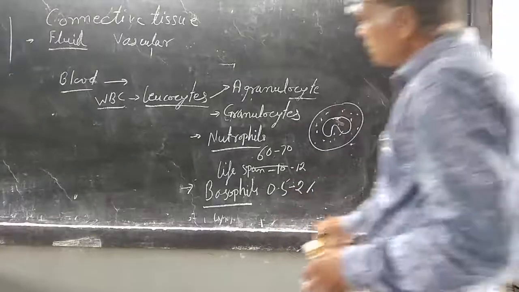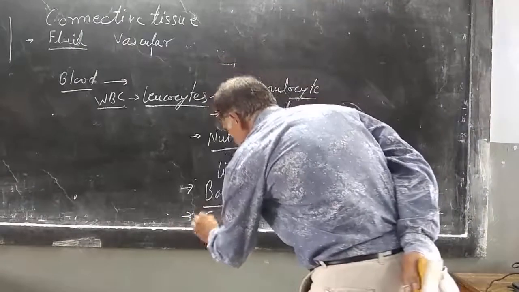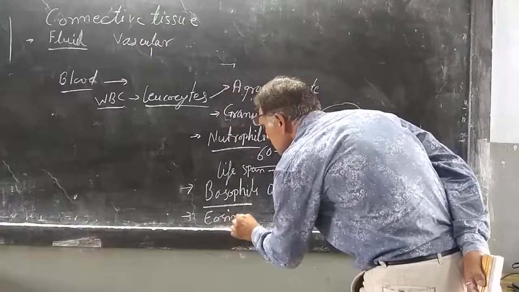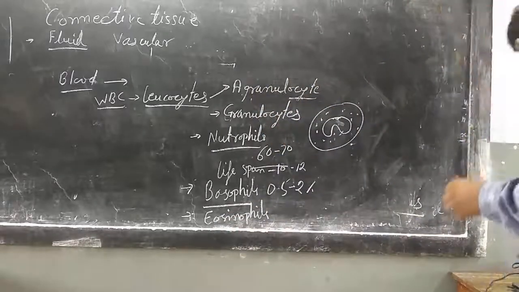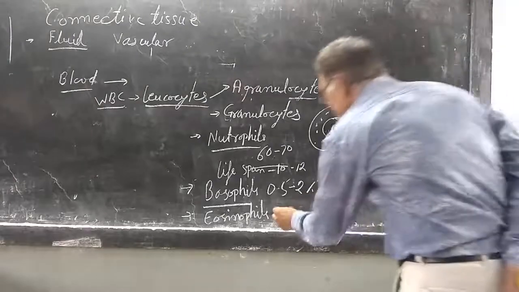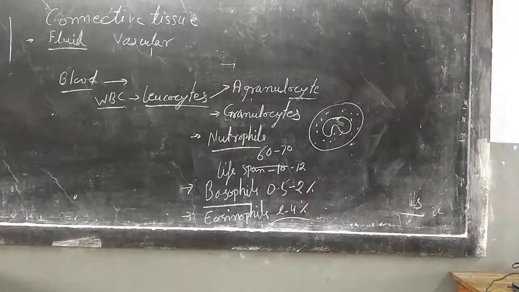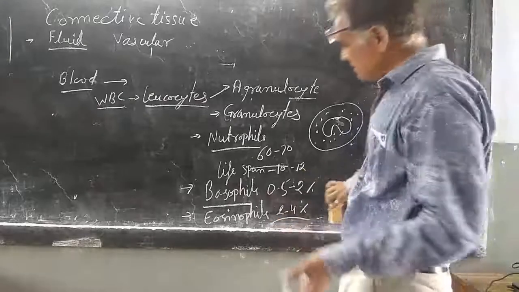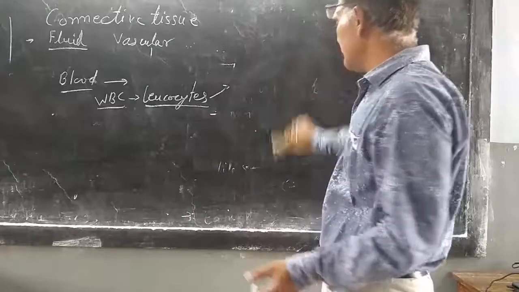And the third type of leukocytes is eosinophils, or we can say acidophils. It is stained by the acidic stains. That's why it is known as eosinophils, and they form 2 to 4% of the total granulocytes. Their lifespan is a few days. They survive a few days in nature. So these are the different types of leukocytes.